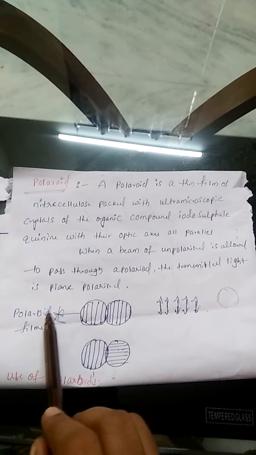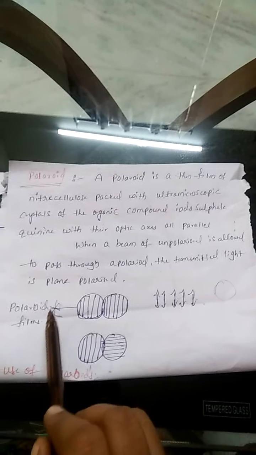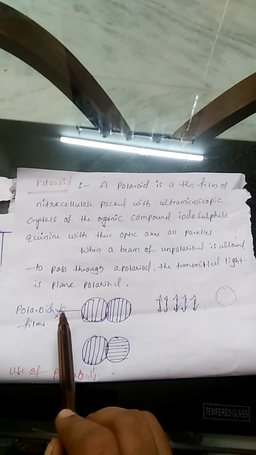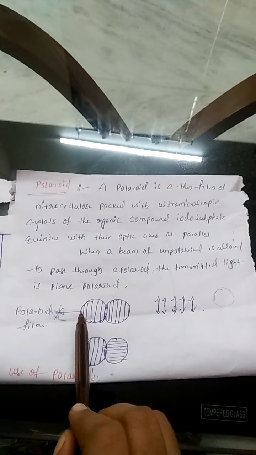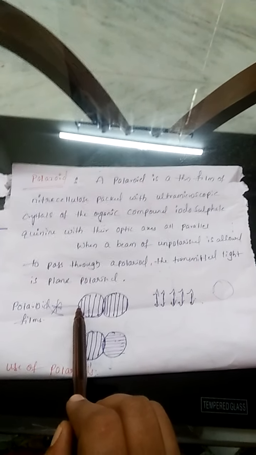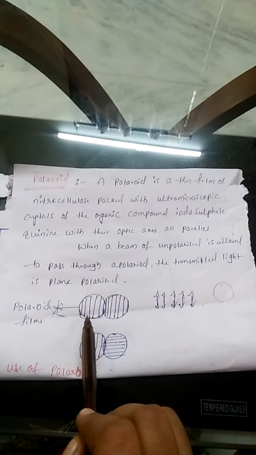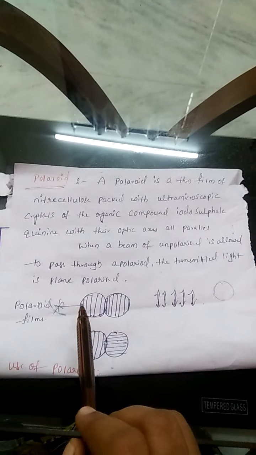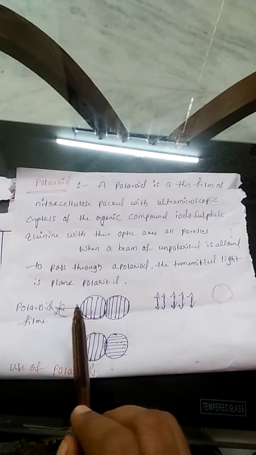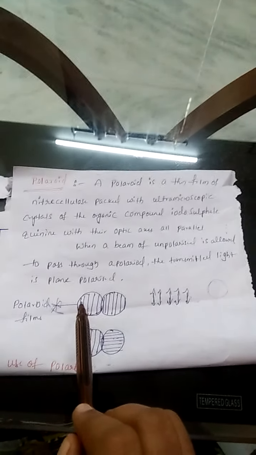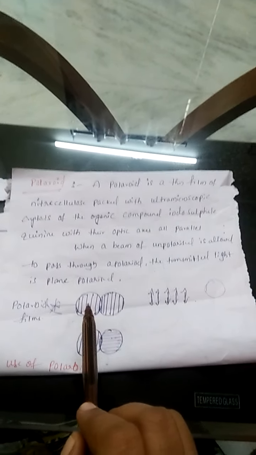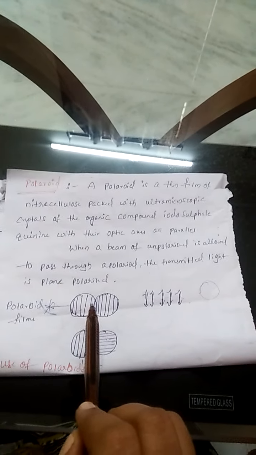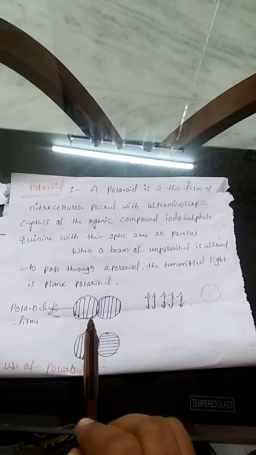Unpolarized light contains light in different directions, and it is incident on this Polaroid, whose axis is parallel to the surface. It is then converted to a plane of polarization.